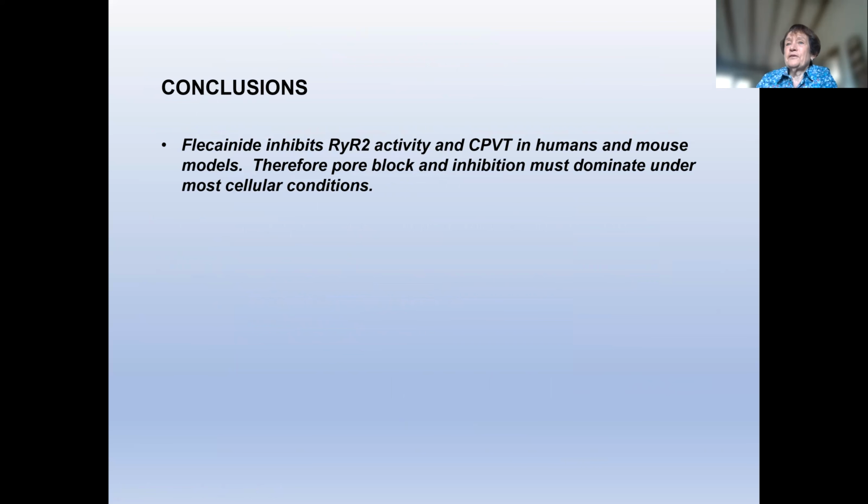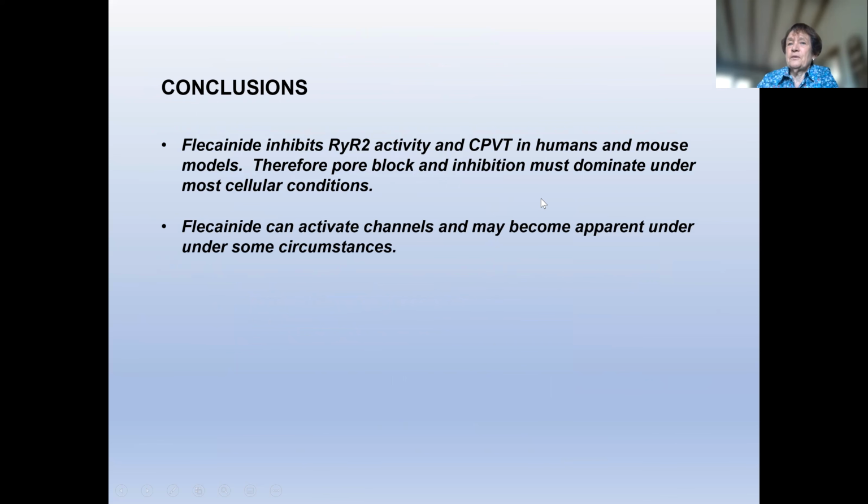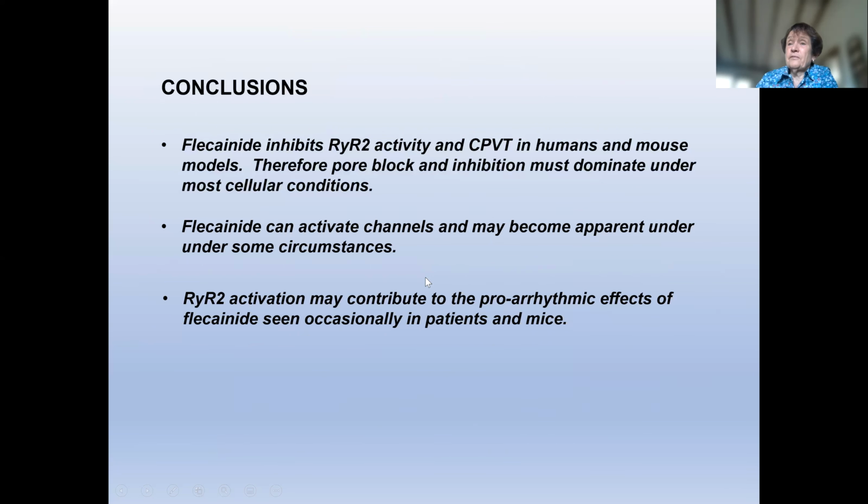So our conclusion is that pore block and inhibition must dominate under most cellular conditions because flecainide inhibits ryanodine receptor activity and arrhythmia in humans and mouse models. Flecainide can activate the channels, and this may become apparent under some circumstances. And activation may contribute to the pro-arrhythmic effects that have been seen occasionally in patients and mice. And because of this, flecainide is contraindicated for use in structural heart disease.